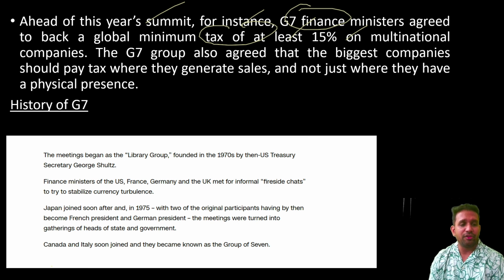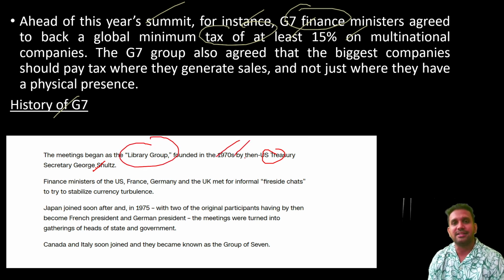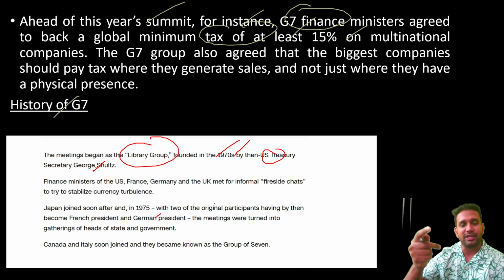Now if you see the history of G7, it all started as an informal meeting headed by the US Treasury Secretary at the time, George Shultz. He was a person who called some of the ministers of these big countries to join a discussion in the form of a Library Group in the 1970s. Library Group, just come and let us have a discussion. Later on, the German and French secretaries who joined this meeting went on to become German and French presidents.